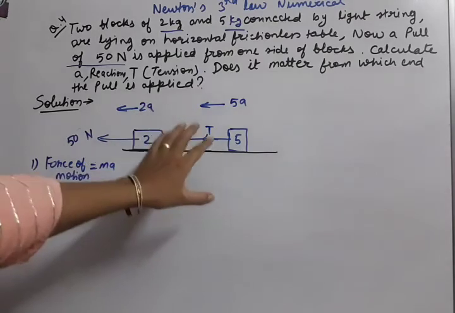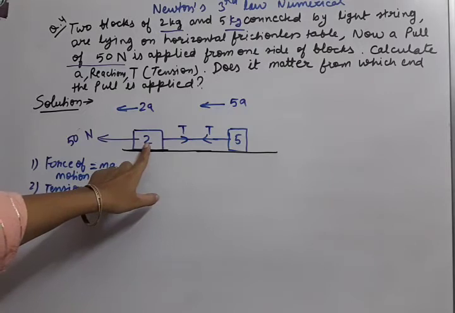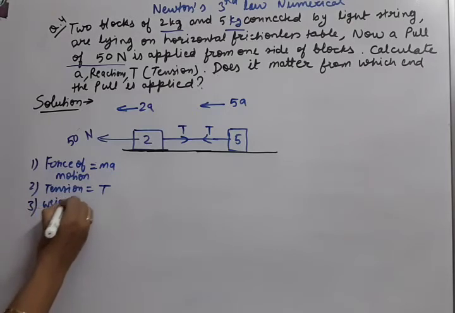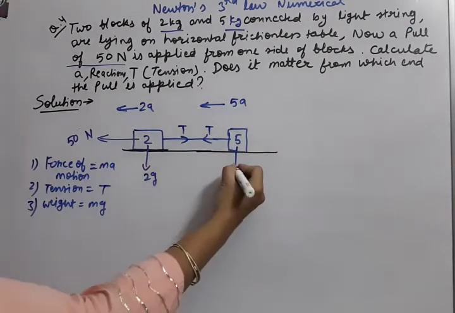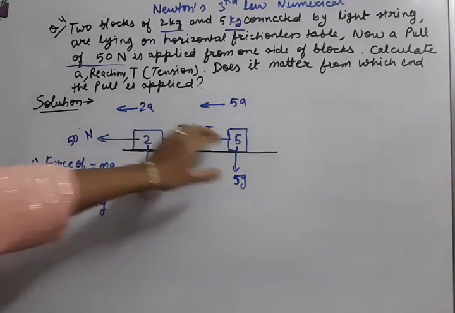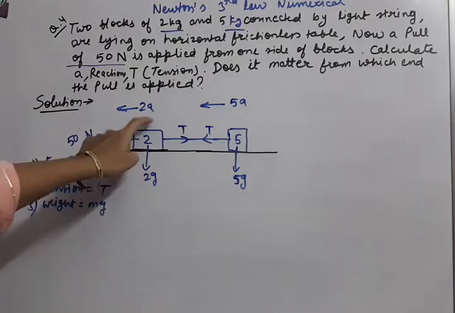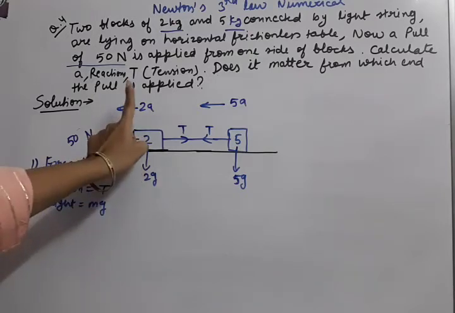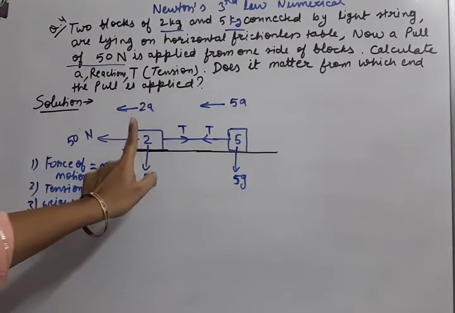Now what other force can be there? Always we say that the weight mg is vertically downwards. So the third force which can be shown in this diagram is weight mg. Its weight, with m as 2, is 2g, and for the other it is 5g. Now when these two objects are lying on the table, their weight is the action force. This 2's weight 2g is the action force on the table. So the table also applies the normal reaction to it. The reaction force is normal to the point of contact.